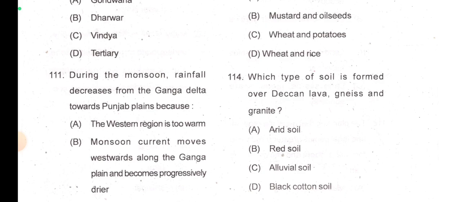So that is the case in the western part of the monsoon. Yes, two types of monsoons are there, northeast and southwest. But in the case of the Ganga Delta, when it is getting obstructed by the Himalayas and causing rainfall, it is getting drier, and when it reaches the Punjab region, it cannot give rainfall. So option B is correct here, I think.